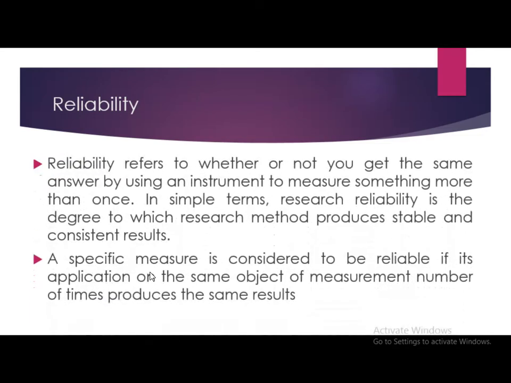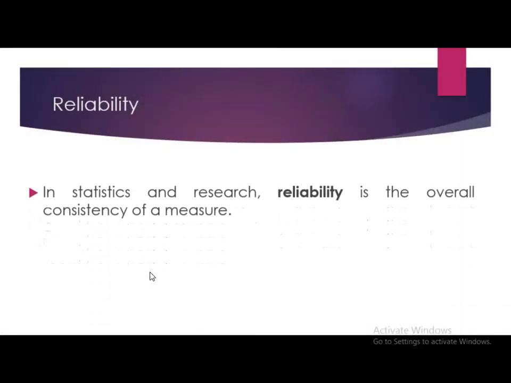More about reliability. Reliability refers to whether or not you get the same answer by using an instrument to measure something more than once. In simple terms, research reliability is the degree to which a research method produces stable and consistent results. A specific measure is considered to be reliable if its application on the same object of measurement a number of times produces the same results.